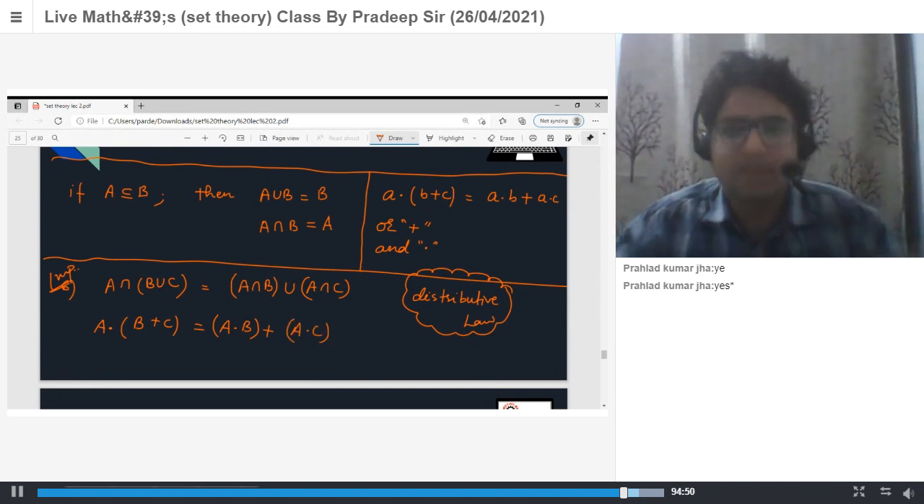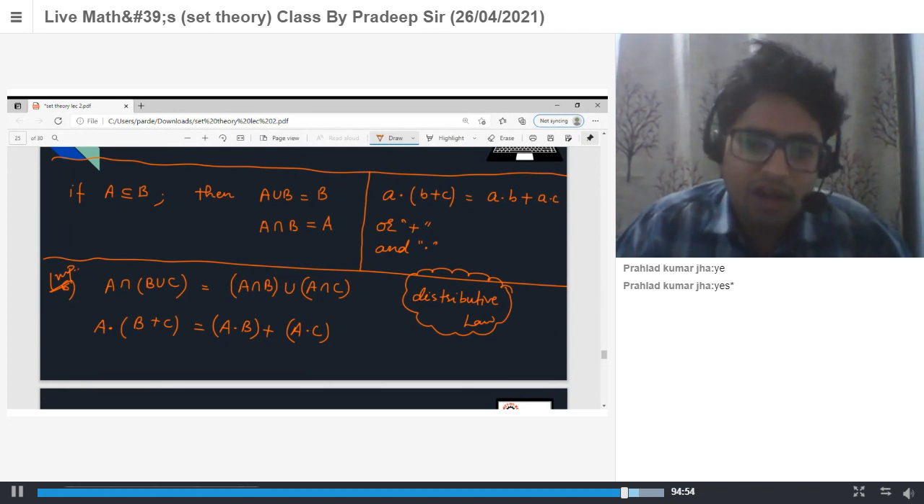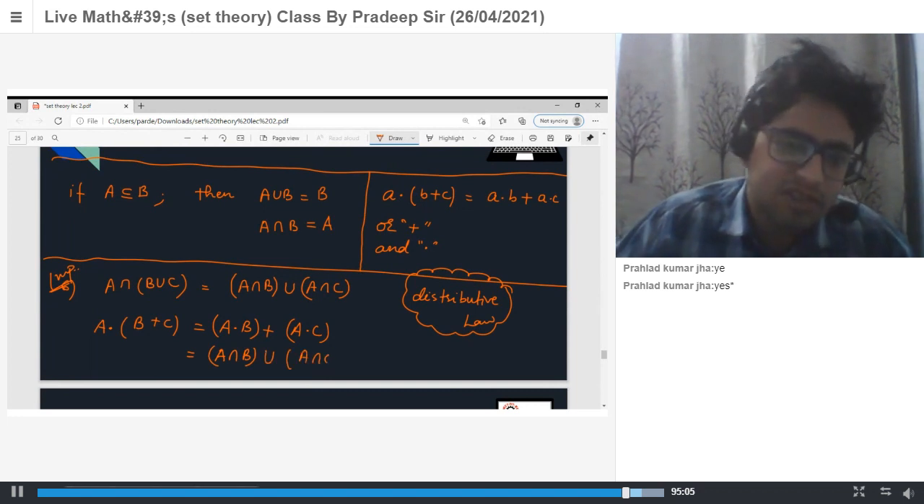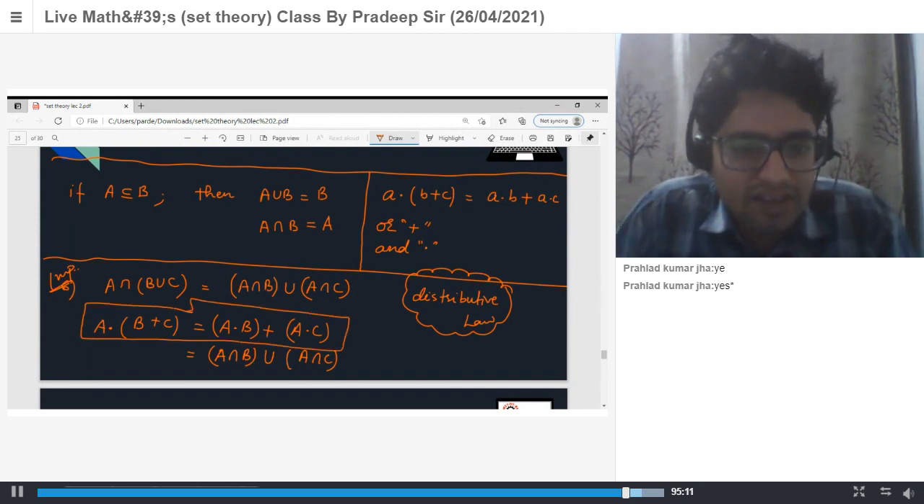Yes, this is my distributive law. A dot (B plus C) is A dot B plus A dot C. Now, dot is what? Dot is intersection. Addition is what? Addition is your union. So you can remember this as: A intersection (B union C) is (A intersection B) union (A intersection C).